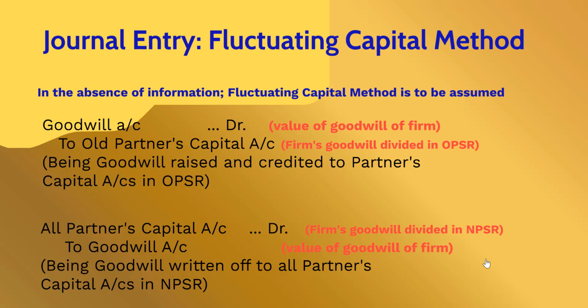And to write off the same, in the second journal entry we credit goodwill account with the value of goodwill of the firm and debit all the partners' capital accounts with this amount divided in new profit sharing ratio. So the first journal entry is to raise goodwill and the second is to write off the same amount of goodwill of the firm.